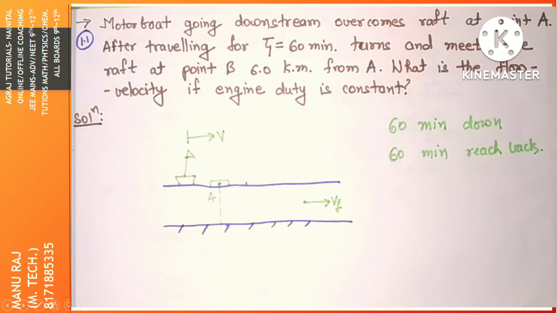Okay, now we are talking of the flow. On this raft we are moving, so we have the flow velocity Vf with respect to the fixed ground.